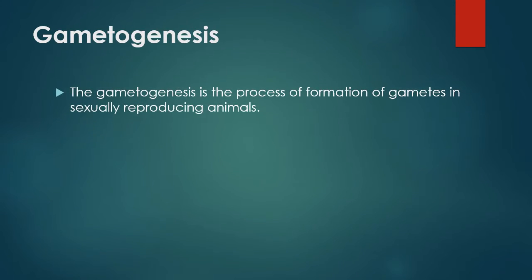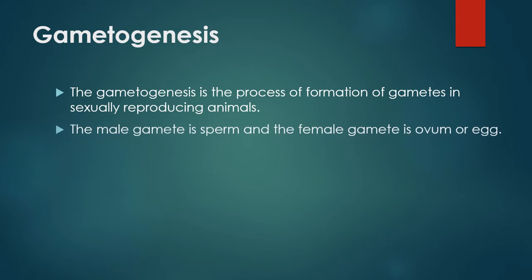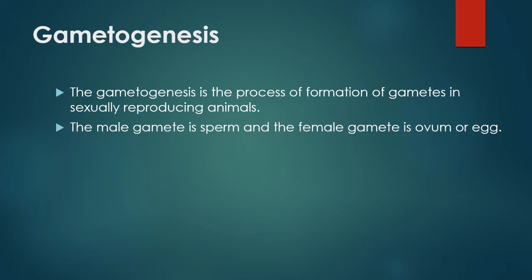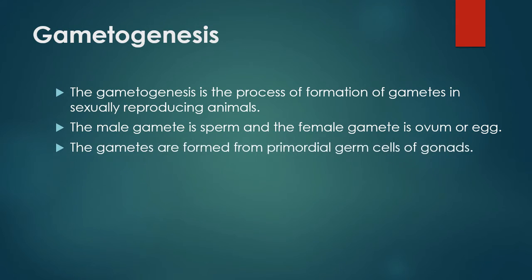Gametogenesis. The gametogenesis is the process of formation of gametes in sexually reproducing animals. The male gamete is sperm and the female gamete is ovum or egg. The gametes are formed from primordial germ cells of gonad.